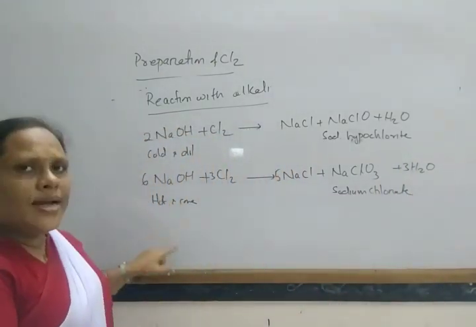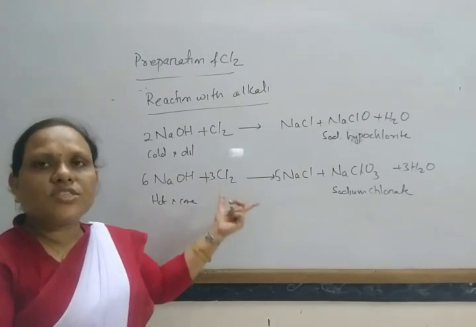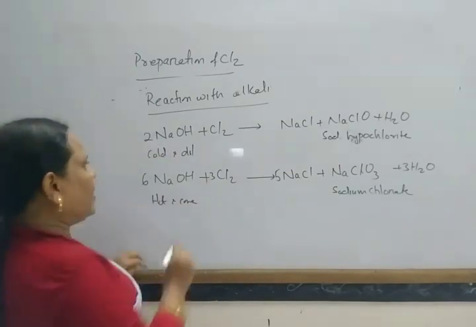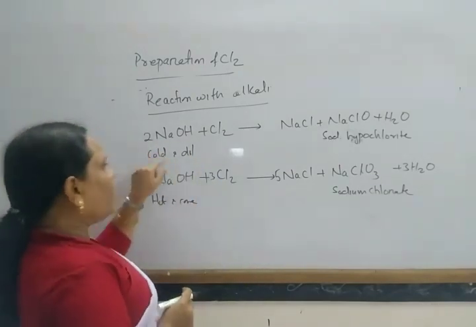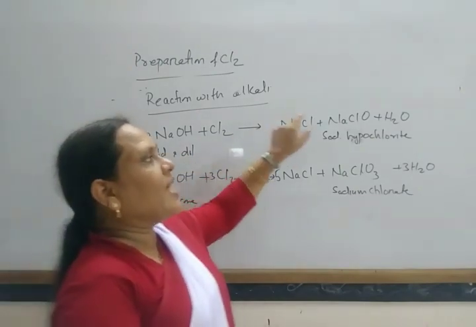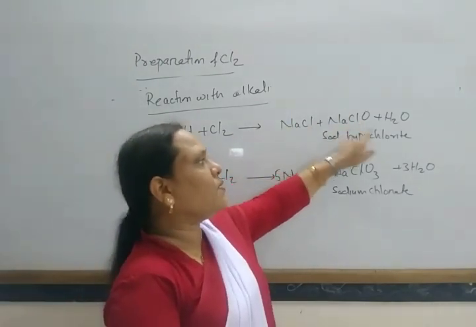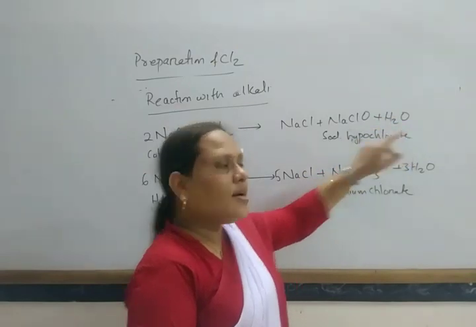In the same way, it also reacts with calcium hydroxide. With cold dilute calcium hydroxide, it forms calcium chloride, calcium hypochlorite and water.